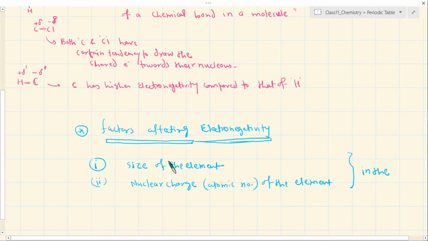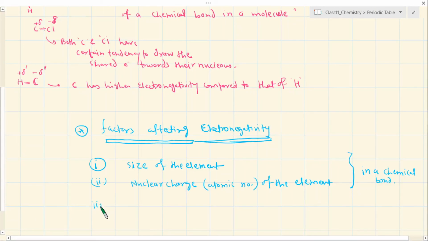You may say these things are not going to be affected much from the size of an individual isolated element, right? That's fine, but we are still considering these factors in the molecule, in a chemical bond. So these factors will play a role.